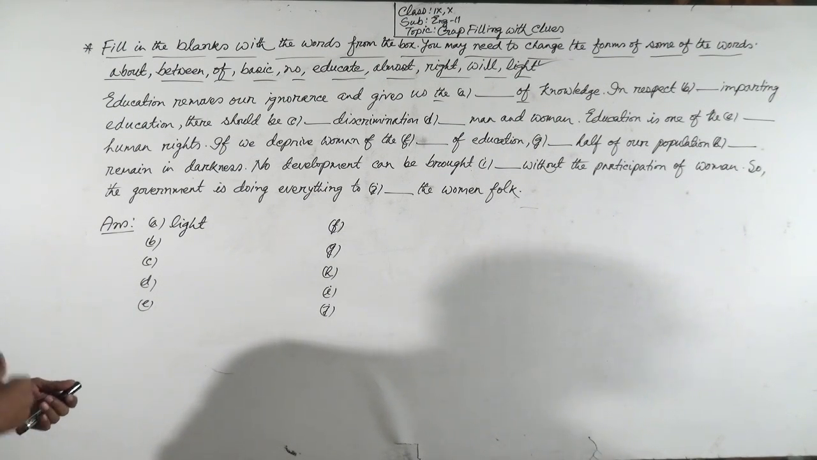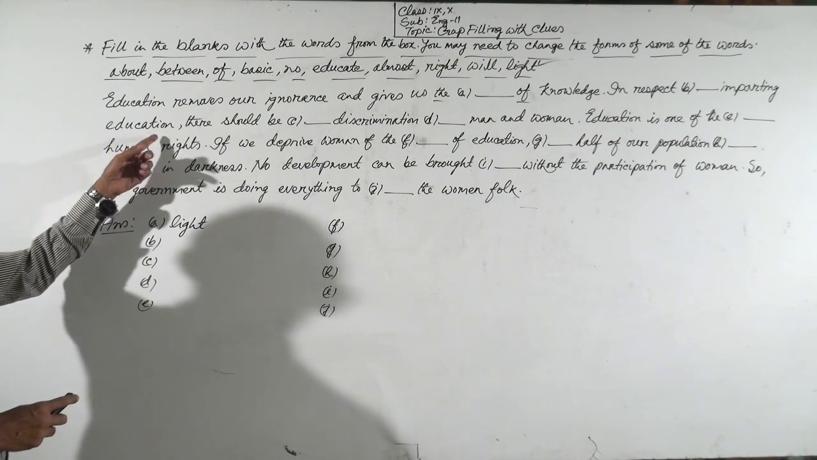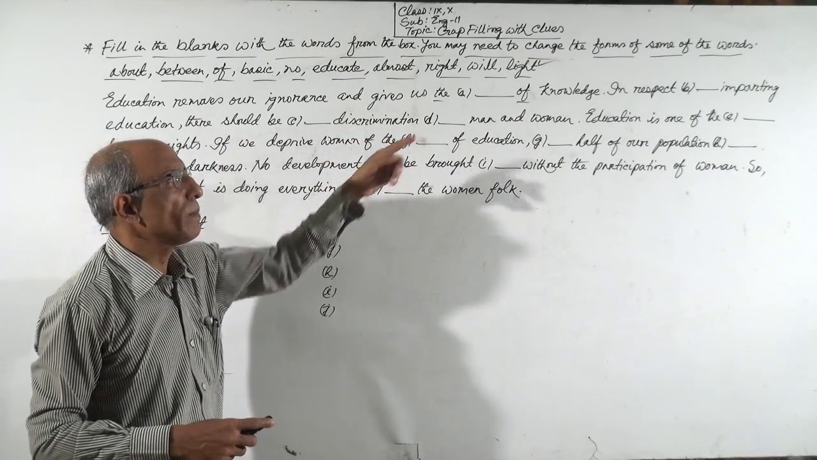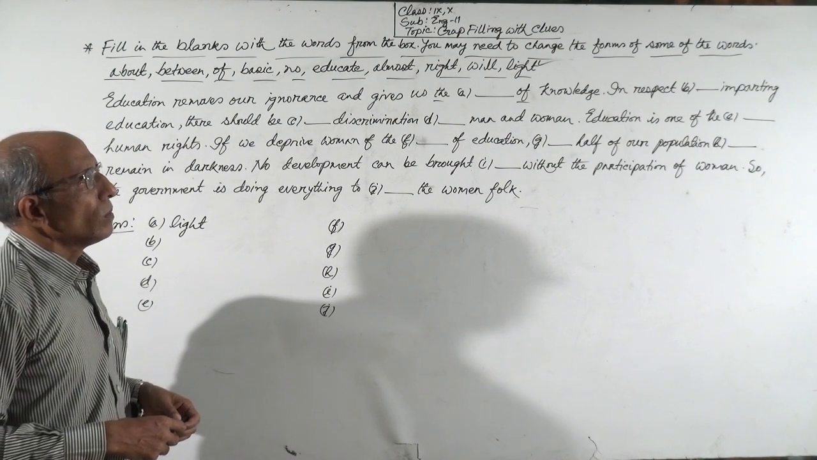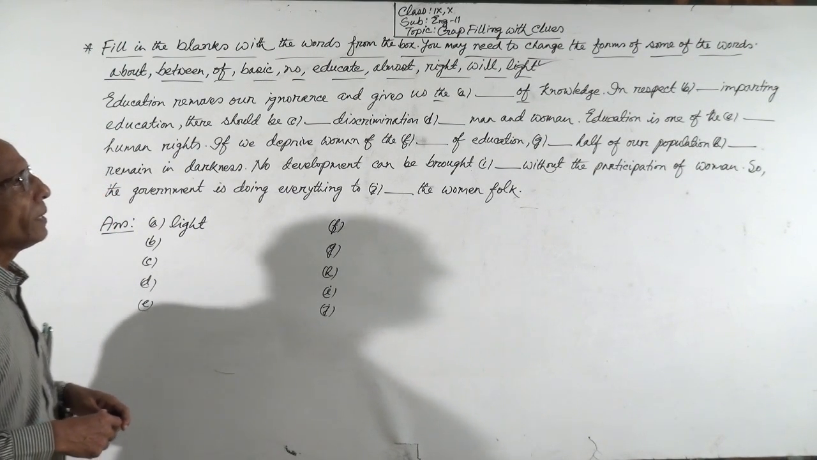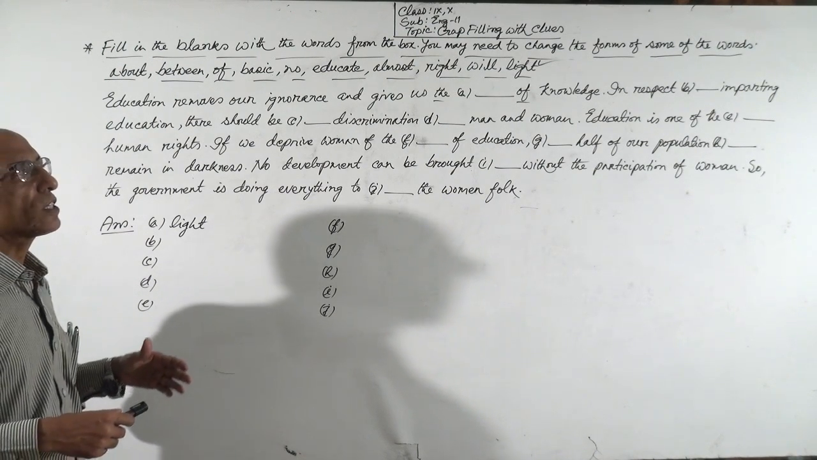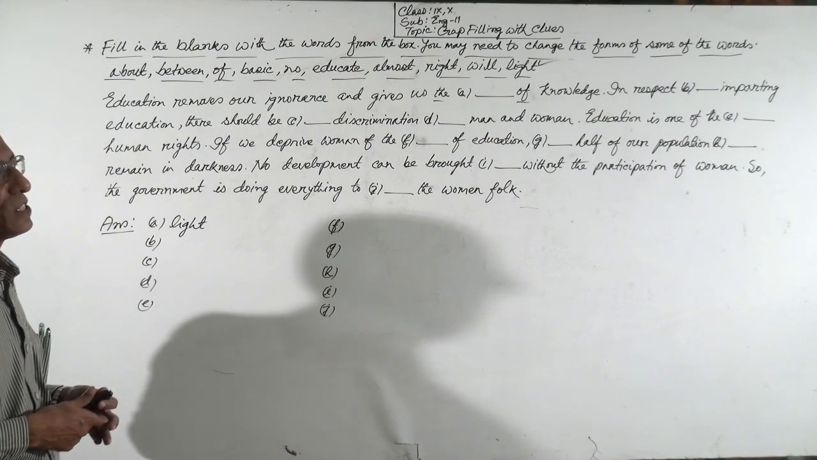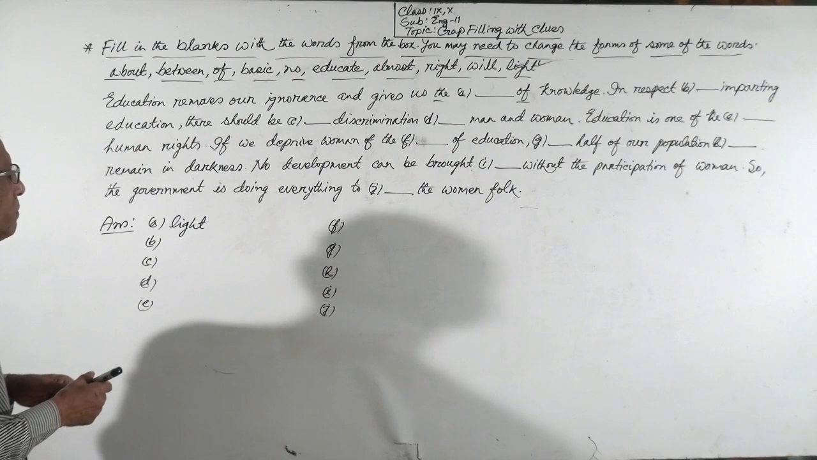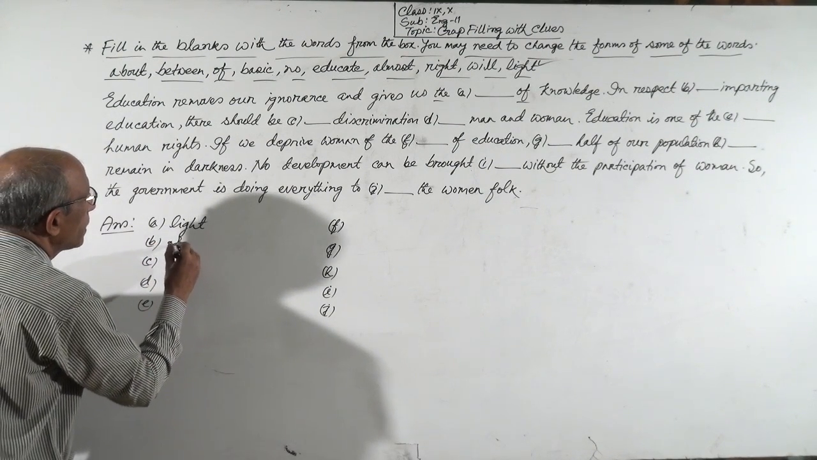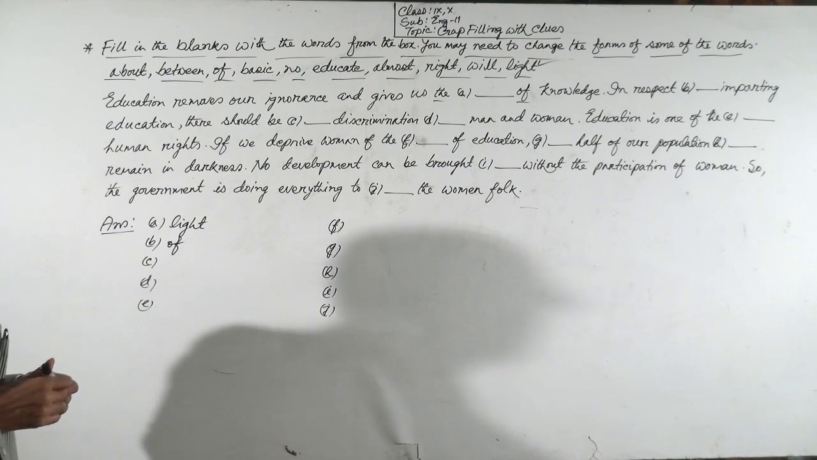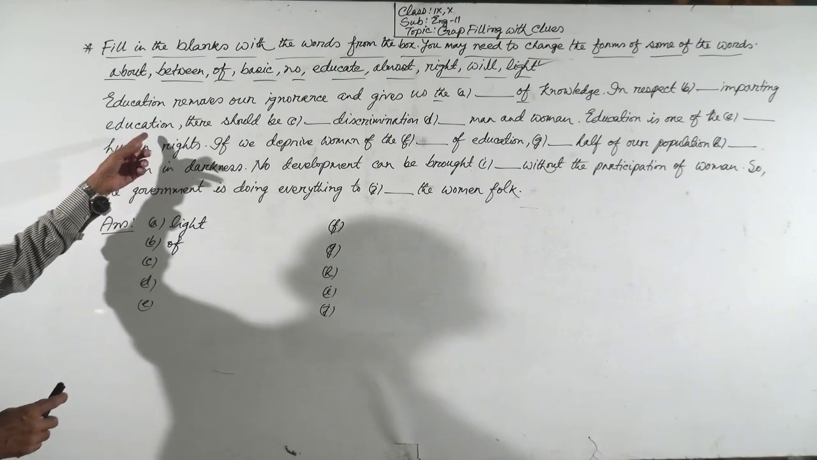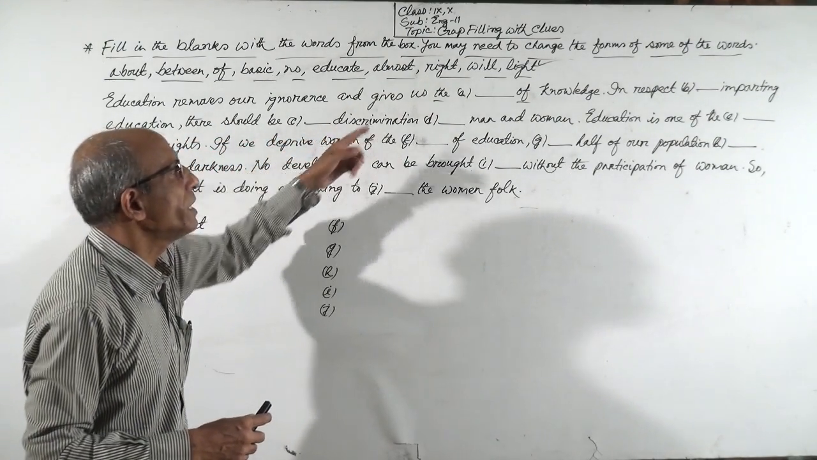Okay. Then, in respect dash imparting education, there should be dash discrimination dash man and woman. In respect dash imparting, there will be a preposition, because in respect of is a phrase. So according to context, in respect of, it will be of. In respect of imparting education, there should be dash discrimination.